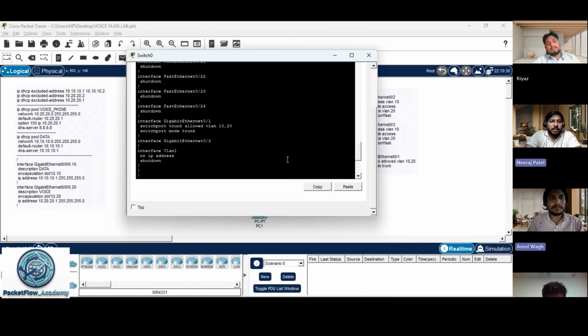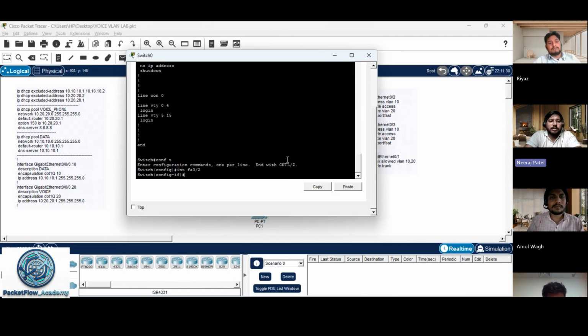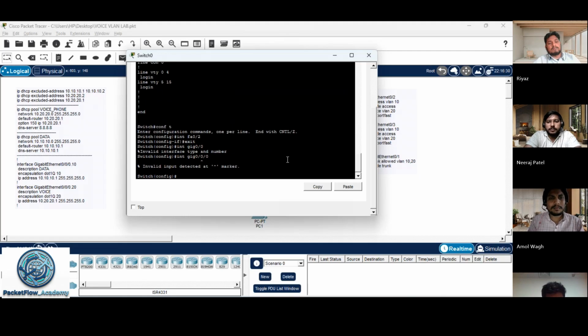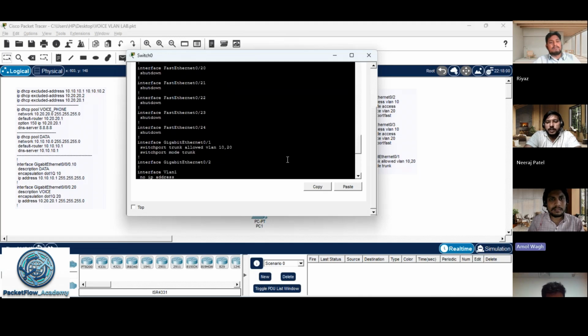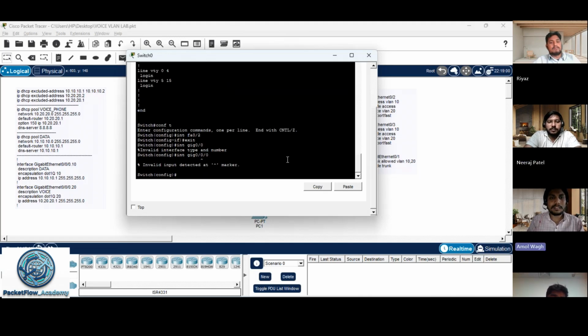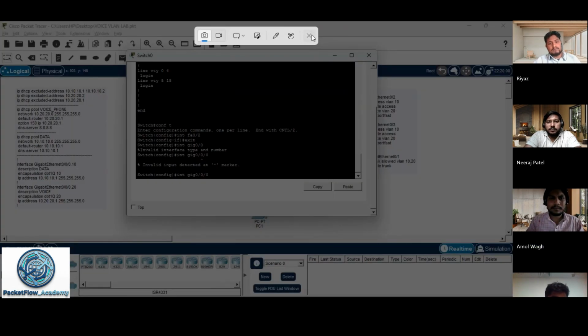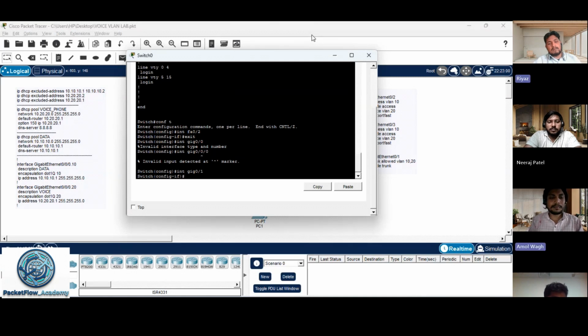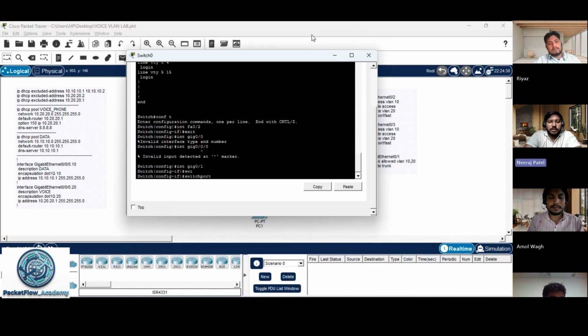Anyway, just hit the command. Switchport mode is already trunk, right?